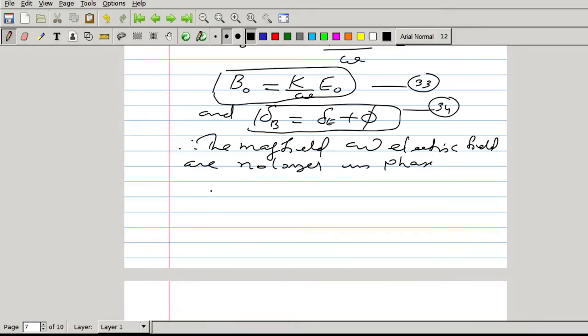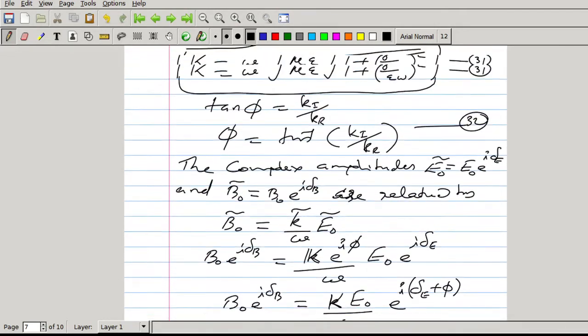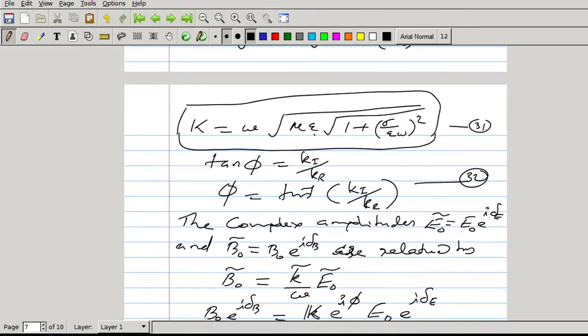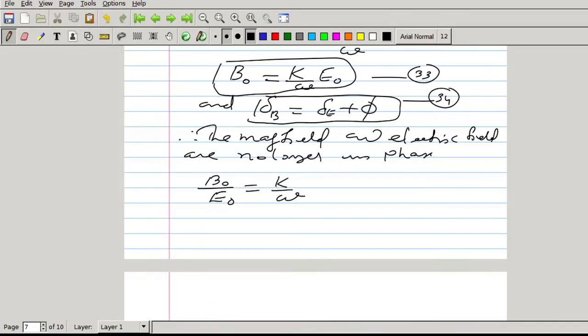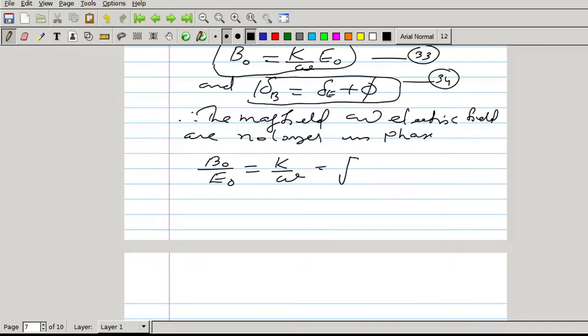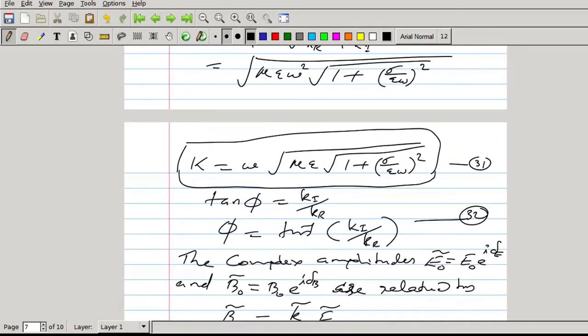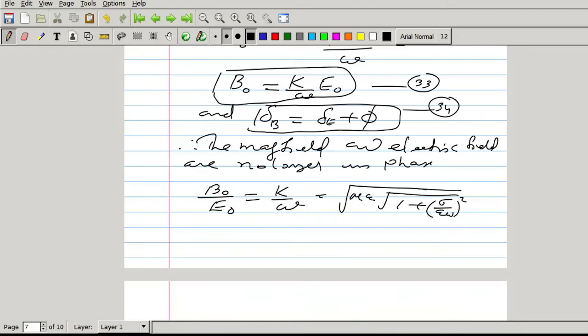Now from equation 33, what is B0 by E0? B0 by E0 equal to capital K by omega. What is capital K? Capital K is omega into the root of this one. So K by omega will be root of mu epsilon into the square root of 1 plus (sigma by epsilon omega) the whole square.